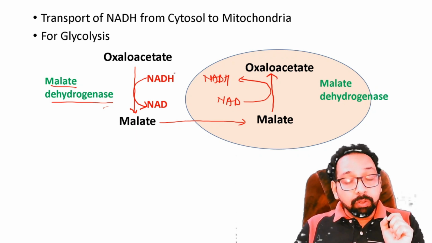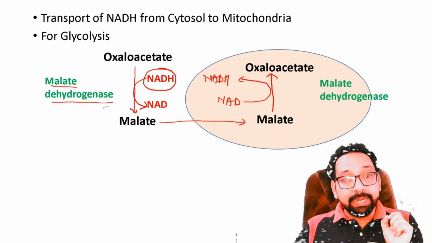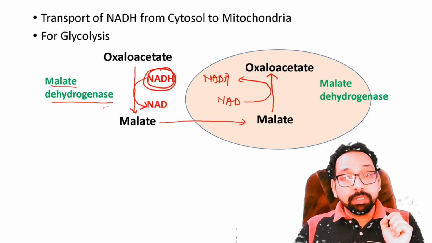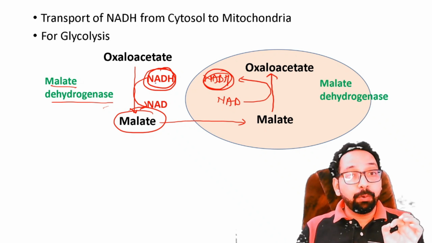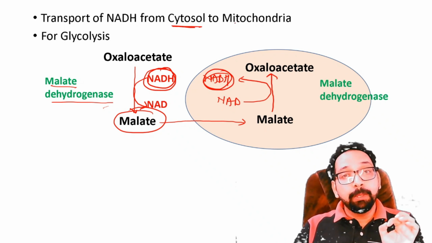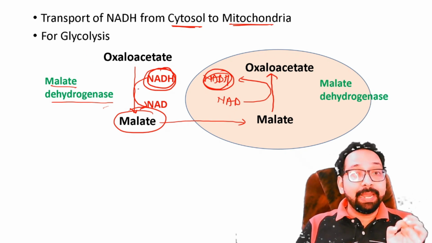So you can say NADH which was present in cytosol has now reached mitochondria with the help of malate.